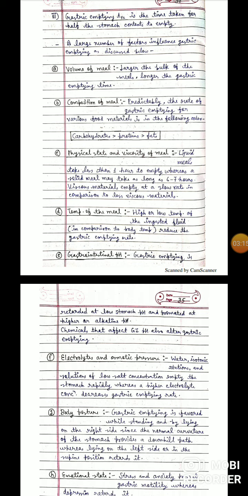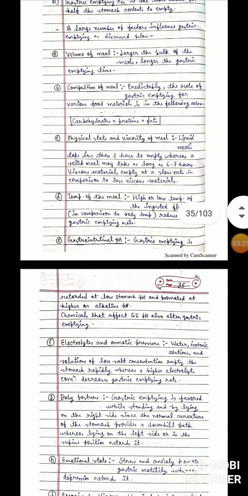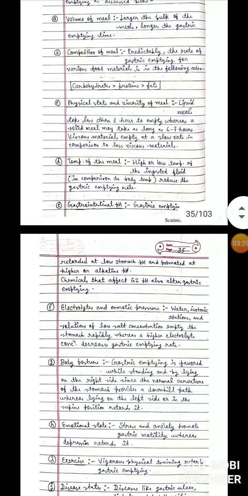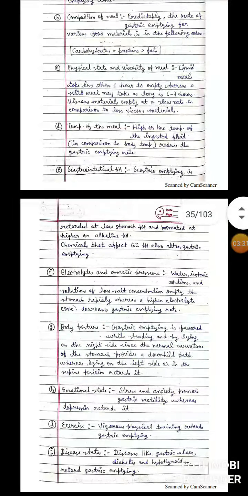Body posture: the downhill path. Lying on the right side, in the normal curvature, provides a downhill path, which helps in gastric emptying, whereas the left side or supine position retards it.